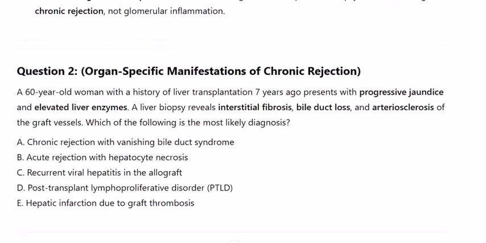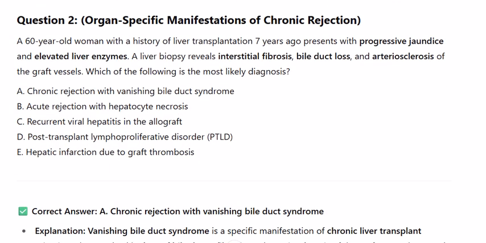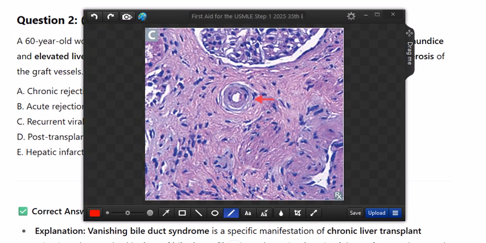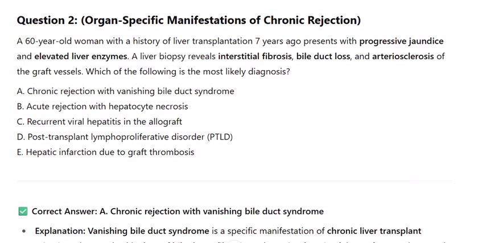Question 2. Organ-specific manifestations of chronic rejection. A 60-year-old woman with a history of liver transplantation 7 years ago presents with progressive jaundice and elevated liver enzymes. A liver biopsy reveals interstitial fibrosis, bile duct loss, and arteriosclerosis of the graft vessels. Which of the following is the most likely diagnosis?